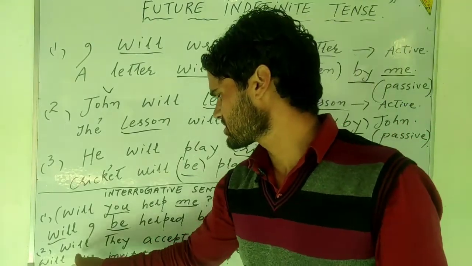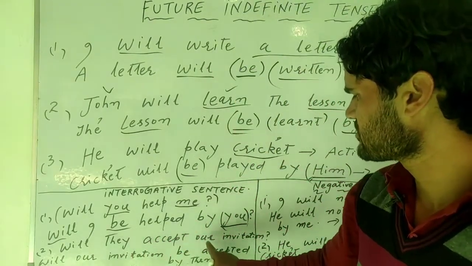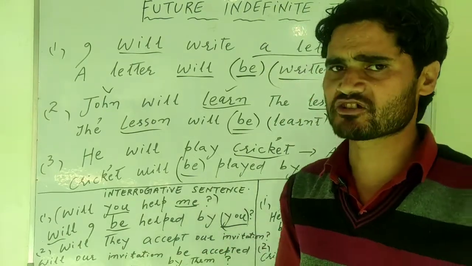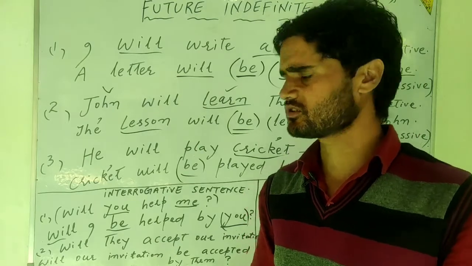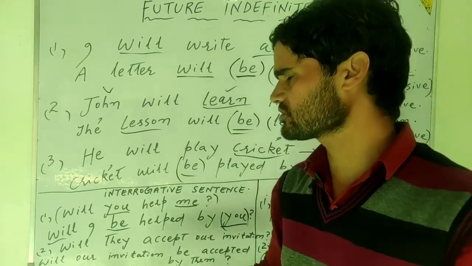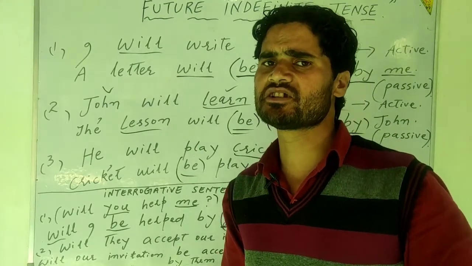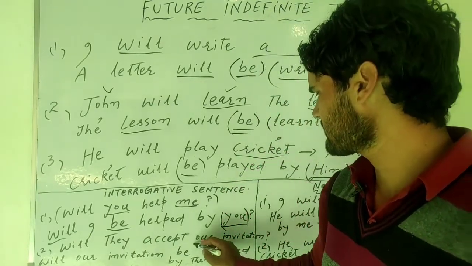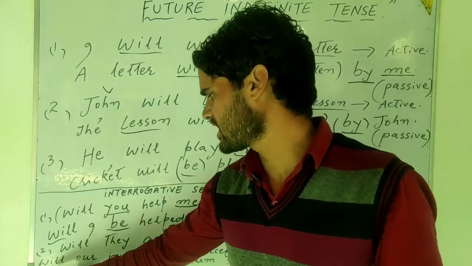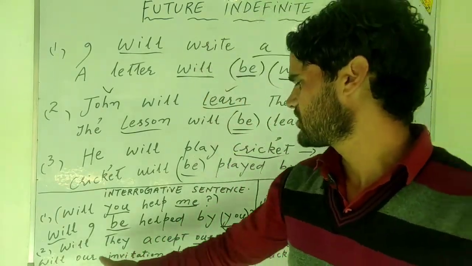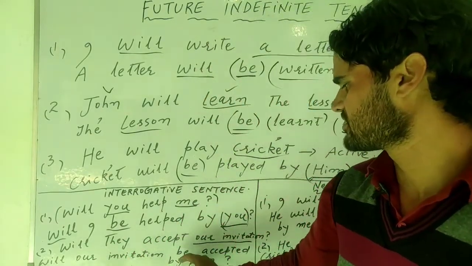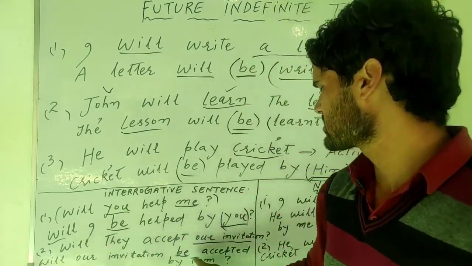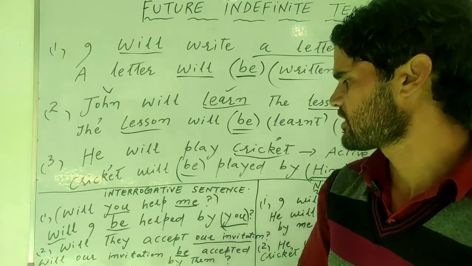In the second example, will they accept our invitation? Will they accept our invitation? I have already told you the rule of its transformation. What was that rule? That between will and be, there must be the object. What is the object here? It is our invitation. First of all, we will have will, after that the object. Will our invitation, after that be, as I have already told you. Will our invitation be accepted by them?